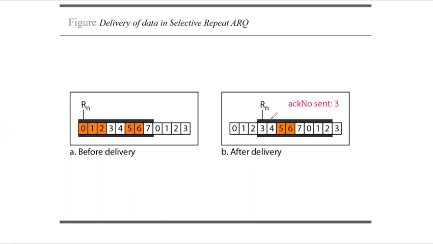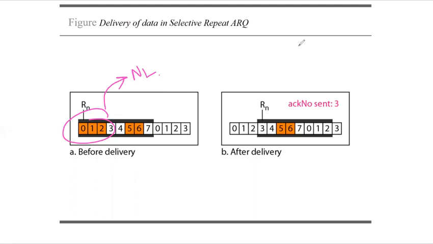So before delivery of data, once it has received frames 0, 1, 2 together, it will take these frames and deliver the data to the network layer, and it will slide the window. This is the delivery of data in selective repeat ARQ. With respect to this, you have 2 examples in the textbook which you can refer to, to understand the explanation of selective repeat ARQ.